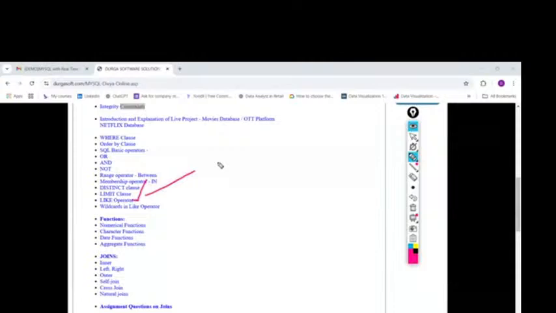And next, normalization. We have some normal forms. Basically, this is how we convert raw data into a perfect database. We will do that by using normal forms only. I will explain these normal forms practically.